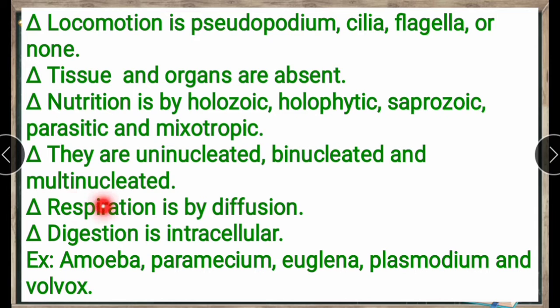Respiration is by diffusion. We see respiration through the body cell, otherwise the body surface. And digestion is intracellular. For examples, we have given here amoeba, paramecium, euglena, pseudopodium, and volvox. These are all examples.